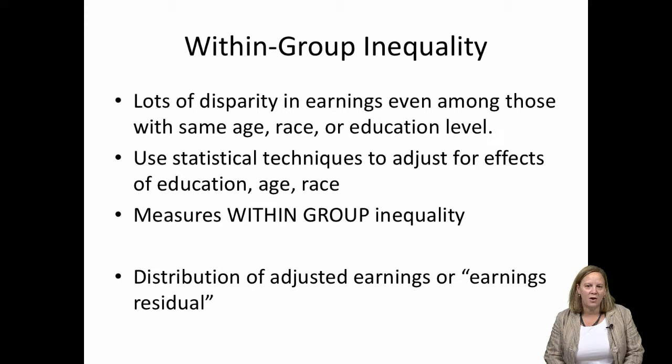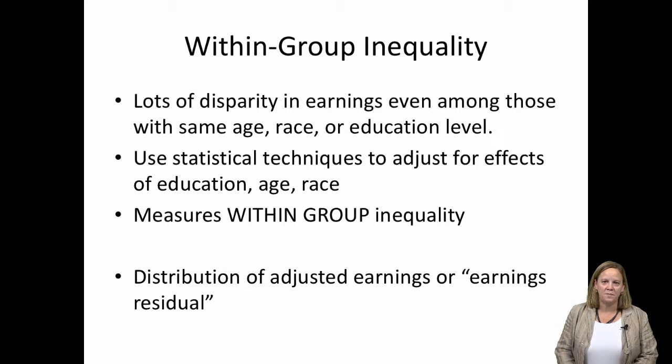We then take the part of earnings that is unrelated to the observable factors and construct measures of inequality based on the distribution of these adjusted earnings. This is sometimes called the earnings residual, the part of earnings left over after adjusting for observable factors. It's simply a way to consider the distribution of earnings after making statistical adjustment for factors we know can systematically raise or lower earnings for a given individual.